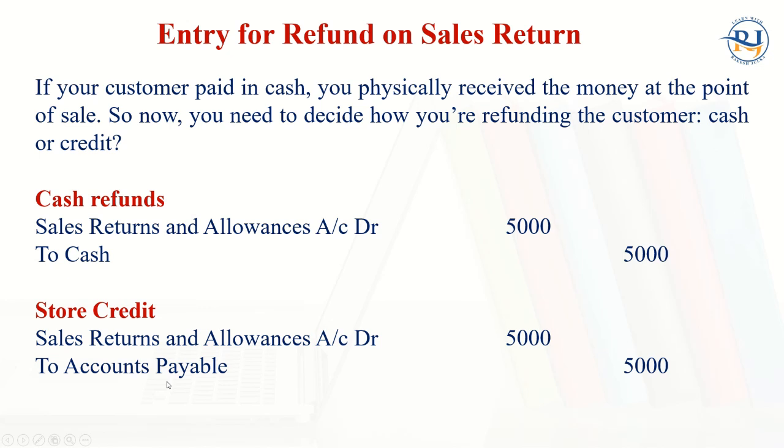We can take the example of Marshalls or Winners. Winners normally give cards. They don't give a refund. They give a card, and in that card they store some money. Even Best Buy does the same thing. So sales return and allowances account debit to accounts payable in that case, if it is store credit.